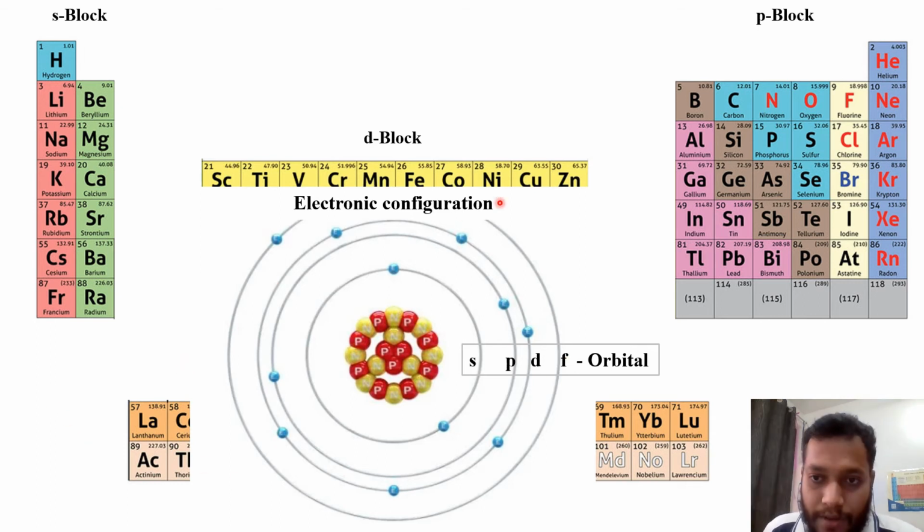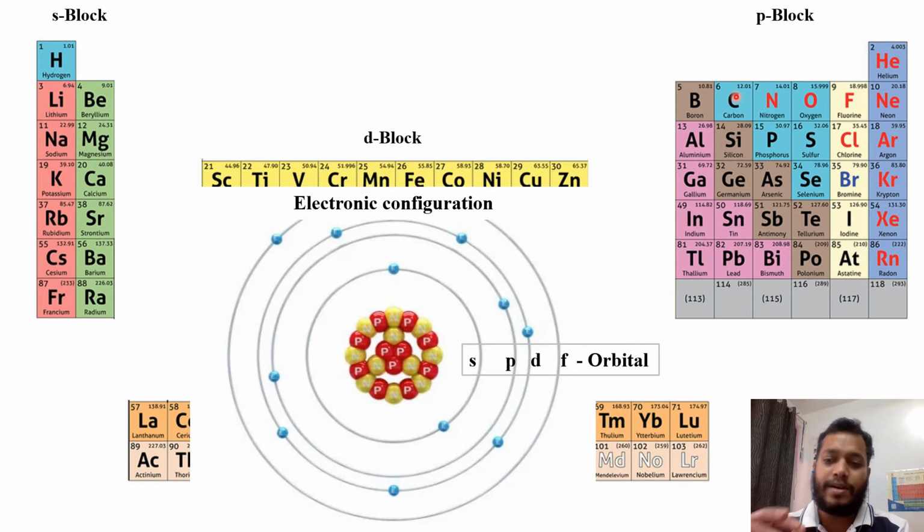So let's take the example of an atom. Let's take carbon. Carbon basically has 6 electrons, as its atomic number is 6. So there are 6 electrons, and we will count them. In the s orbital there will be 2 electrons, then in the p orbital there will be the next 4 electrons. That means the last electron is present in the p orbital. That's why carbon is present in the p block.